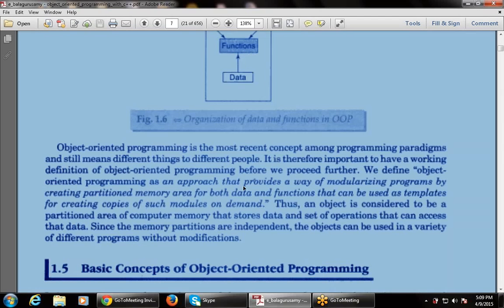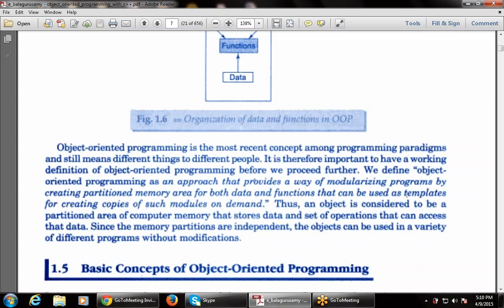It is therefore important to have a working definition of object-oriented programming. We define object-oriented programming as an approach that provides a way of modularizing programs by creating partitioned memory area.